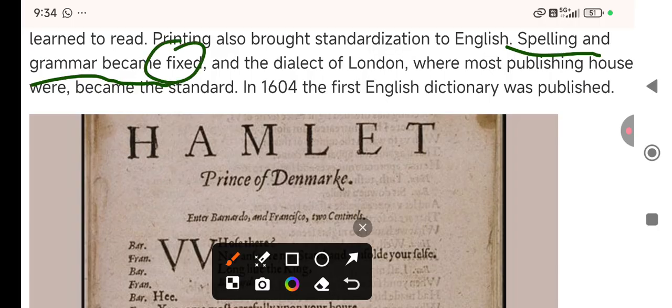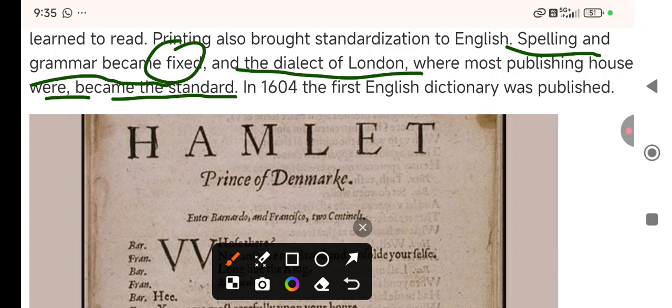And the dialect of London, where most publishing houses were, became the standard, so that grammar was fixed.